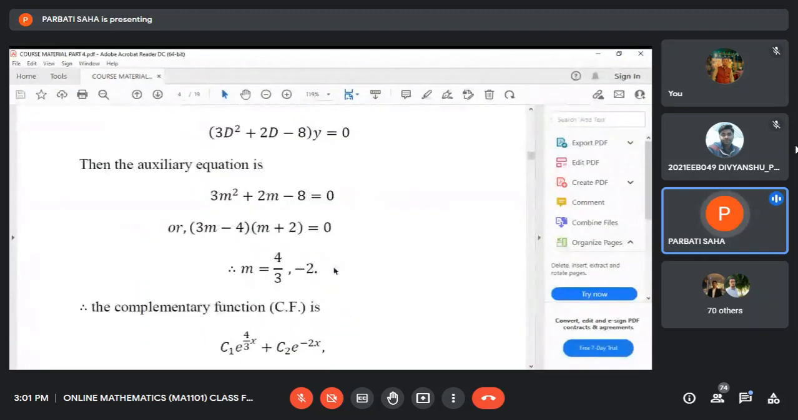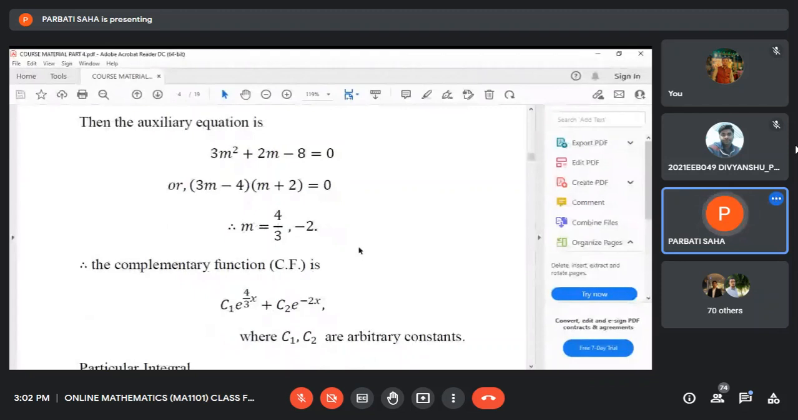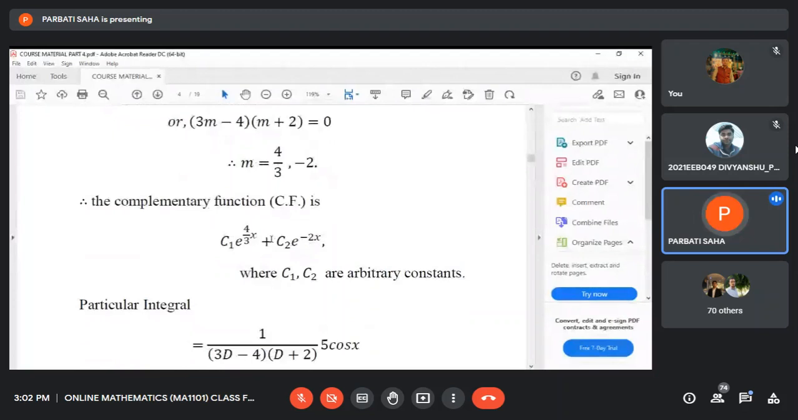Then we solve this auxiliary equation and find the roots as 4/3 and minus 2. That means the roots are real and distinct. If the roots are real and distinct, then you know the formula to write down the complementary function. So it is C1 e to the power m1x plus C2 e to the power m2x, where m1 is 4/3 and m2 is minus 2. This is actually the complementary function.